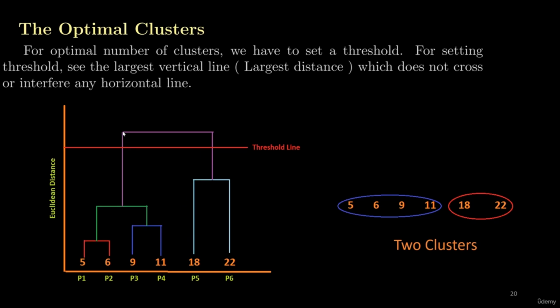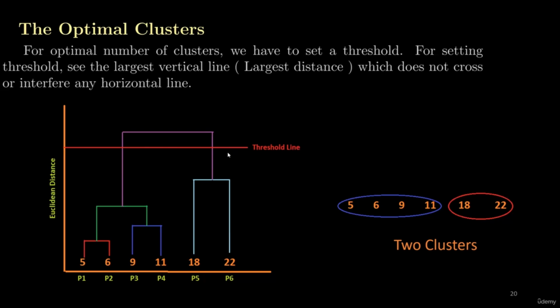Now it's time to check this vertical line for thresholding. I see that I cannot select this vertical line either, because if I extend this horizontal line, it will pass through this vertical line. Now I am left with this vertical line, and I can see that it is a correct selection because there is no horizontal line which passes or crosses this vertical line. So here I draw my threshold line, which is a horizontal line.